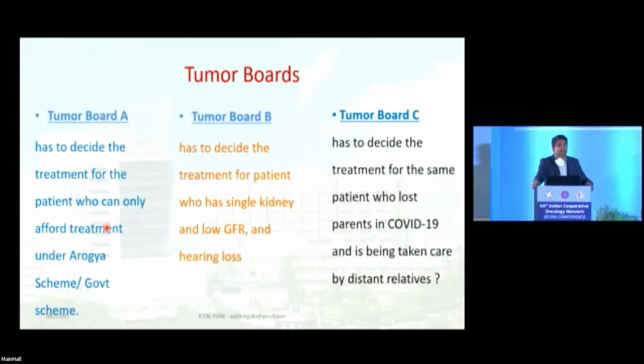And tumor board C, where we need to address the social issues. I have put a scenario where this kid, where the parents died in COVID pandemic, and he's being taken care by distant relatives who are not extremely keen to do the best possible for him. Will that change your management, or how your counseling will change? So I'll end here, and maybe we can start some discussion from maybe